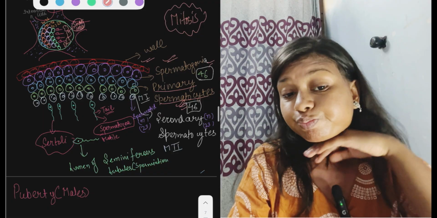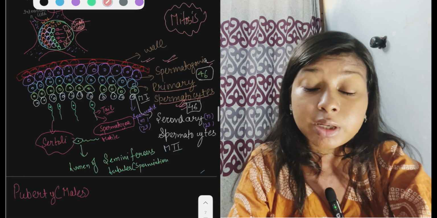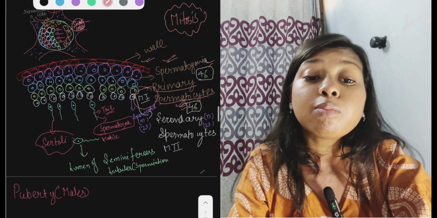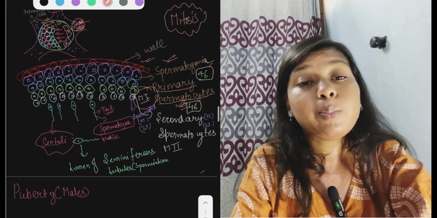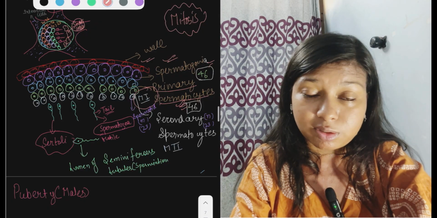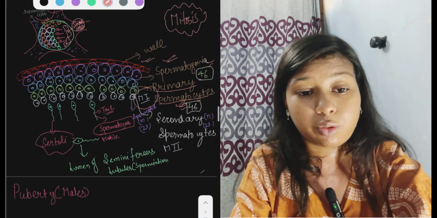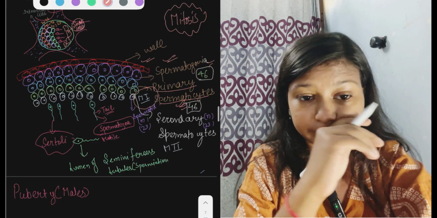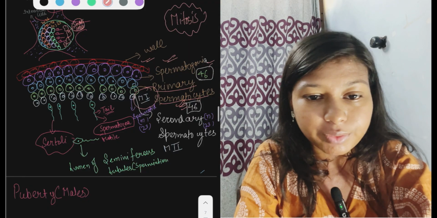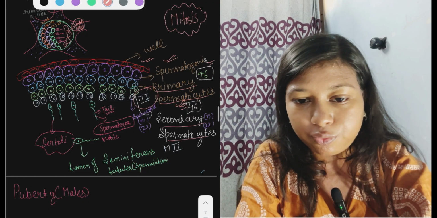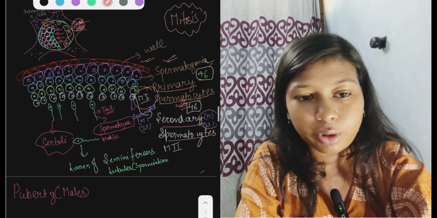So these primary spermatocytes undergo meiosis 1, which helps in the formation of secondary spermatocytes, which are haploid and contain 23 chromosomes.